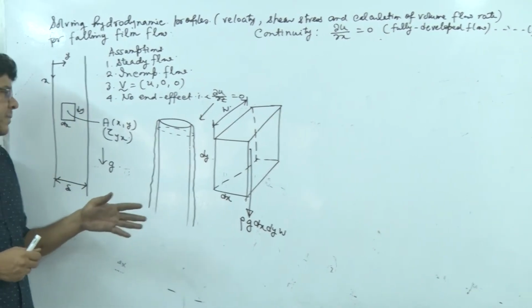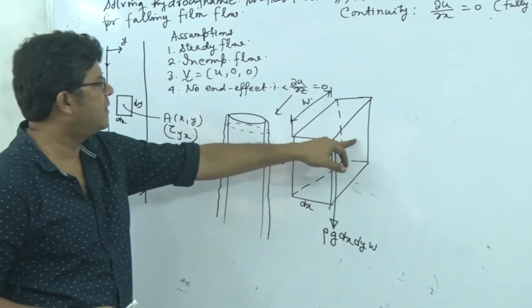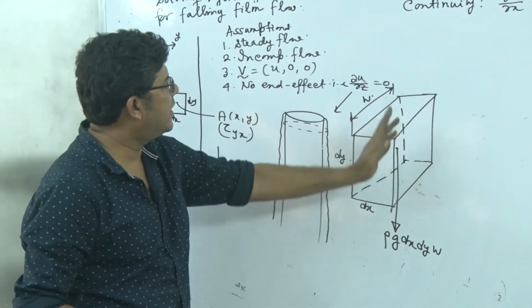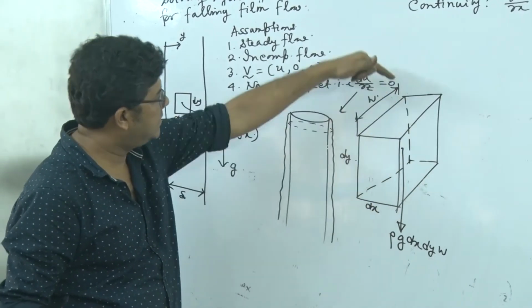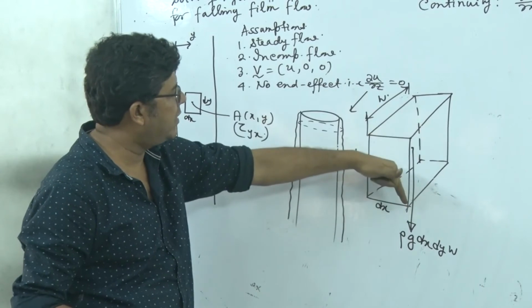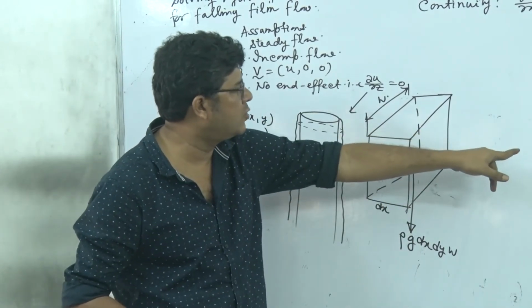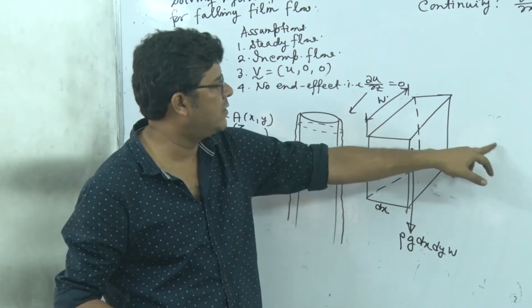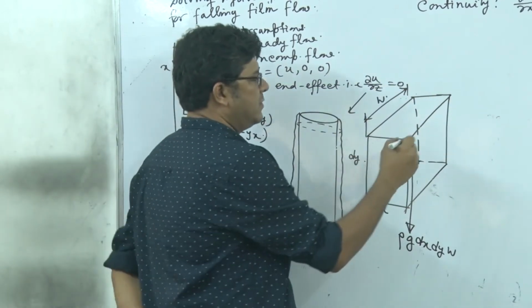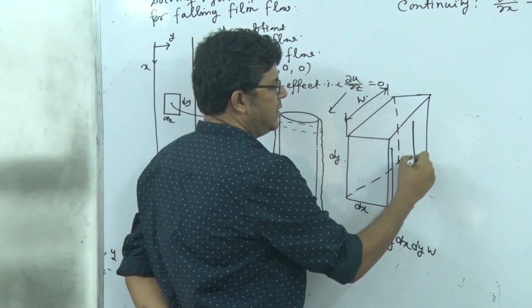Now the shear on this surface. On this surface, it will act downward. Why downward? Because this is the positive x direction, and the area direction is outward, along the positive y direction. So that's why it is positive. So it will be in this direction.